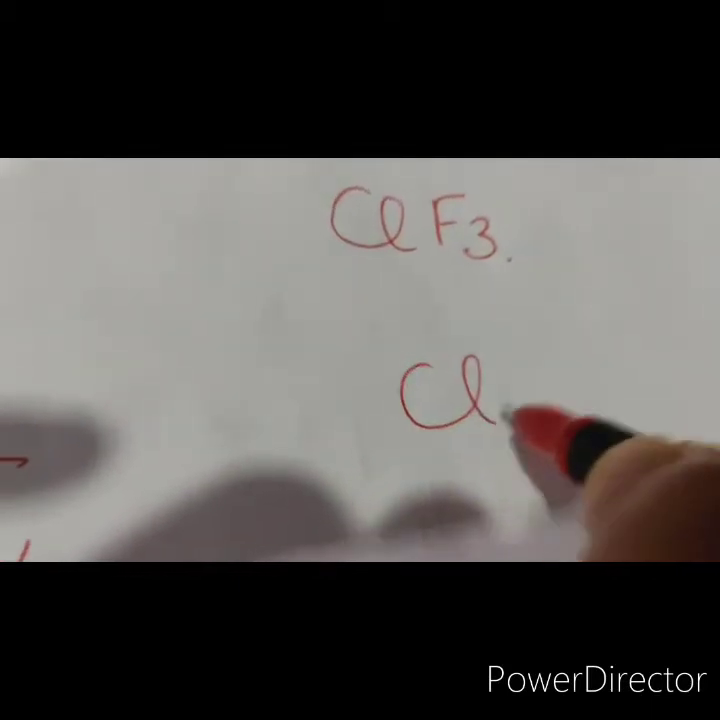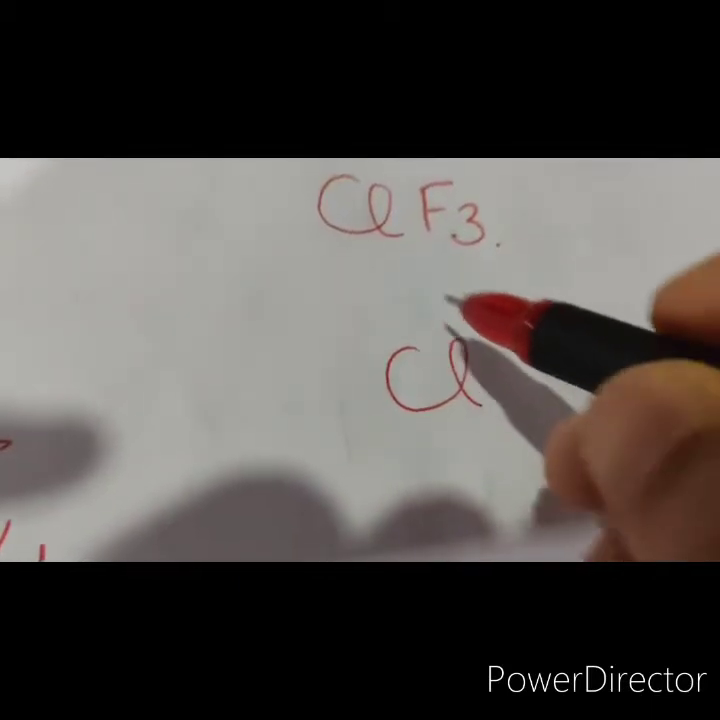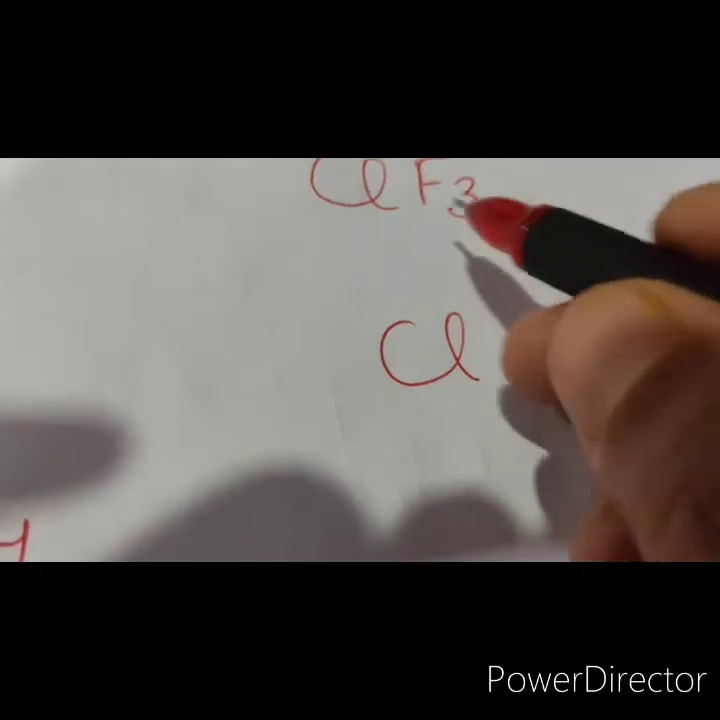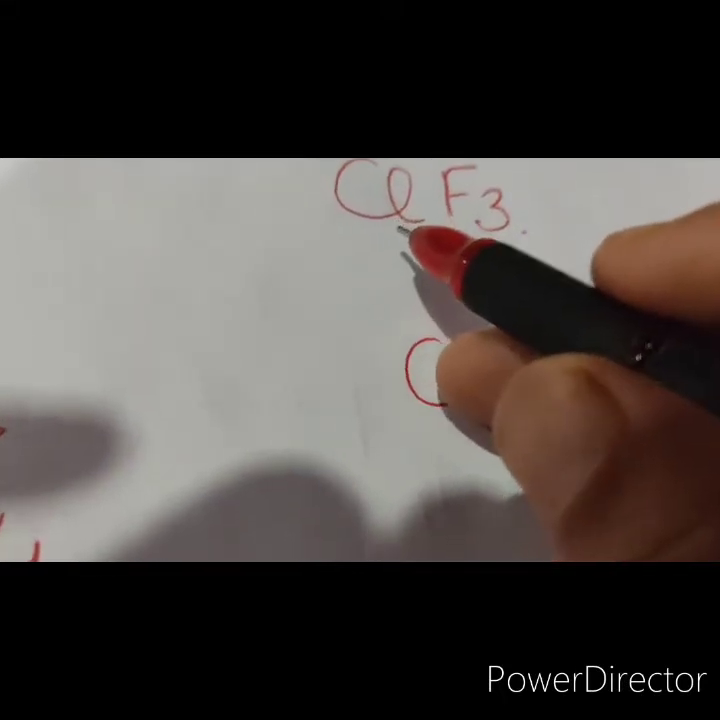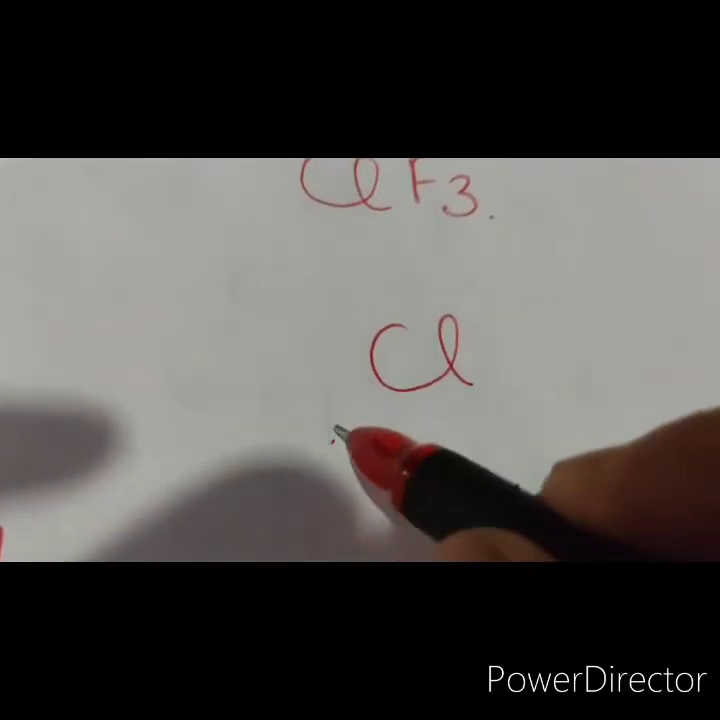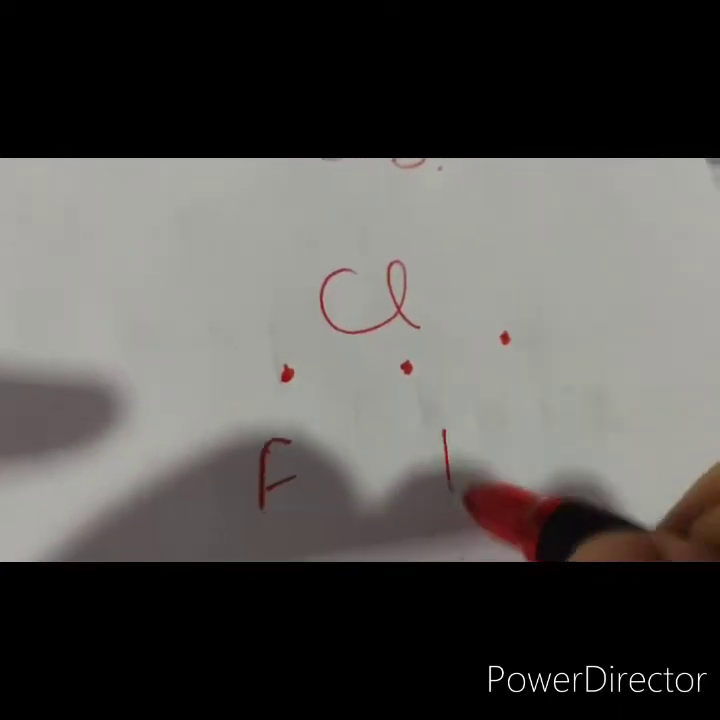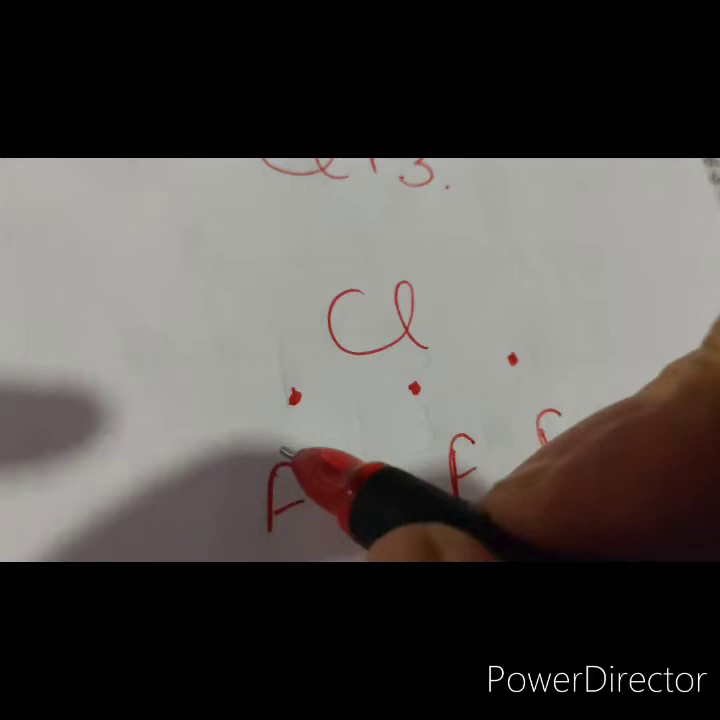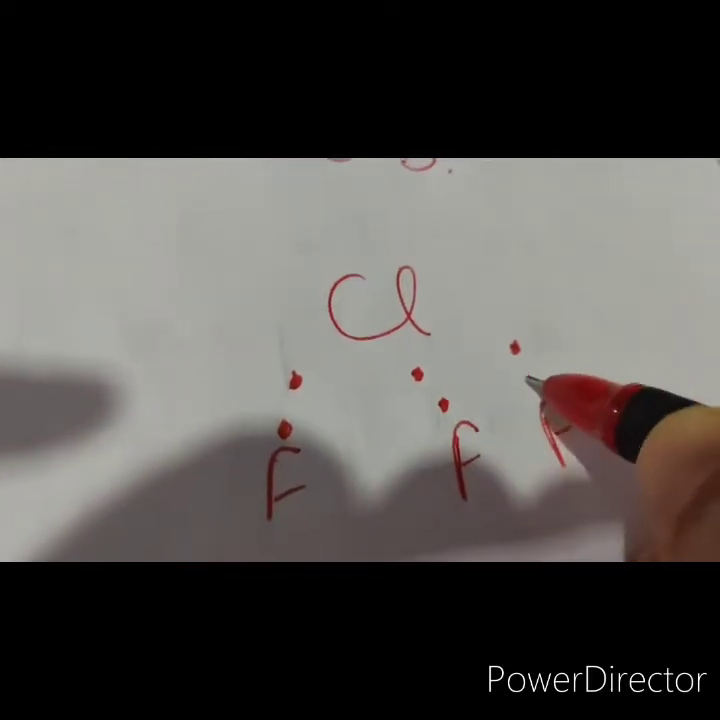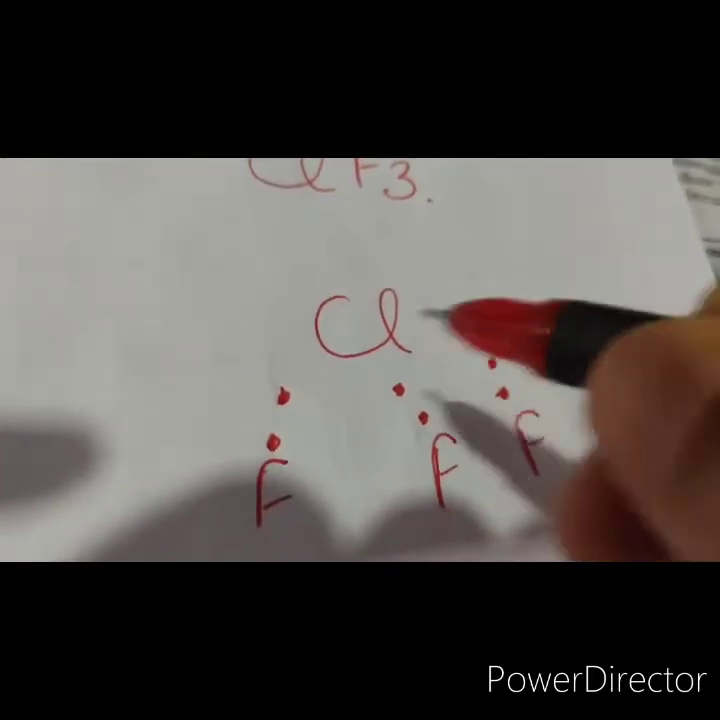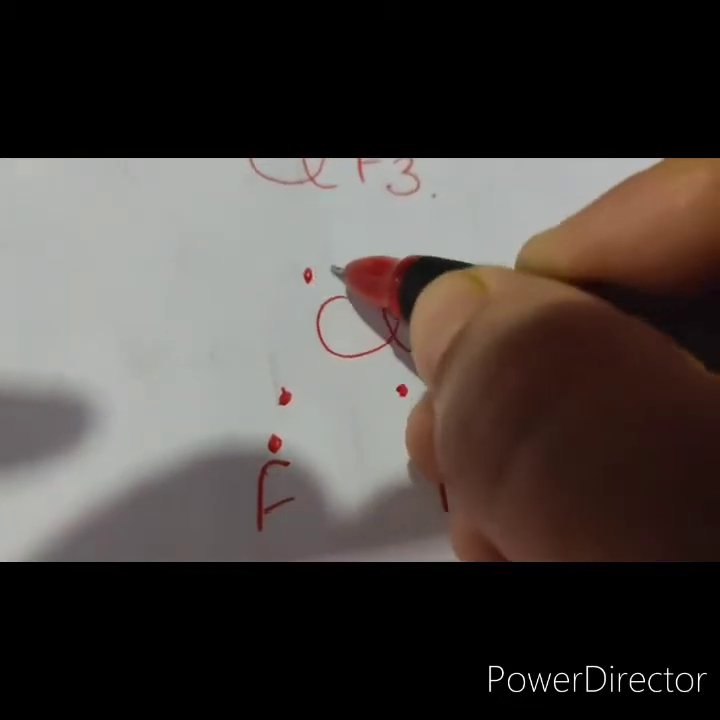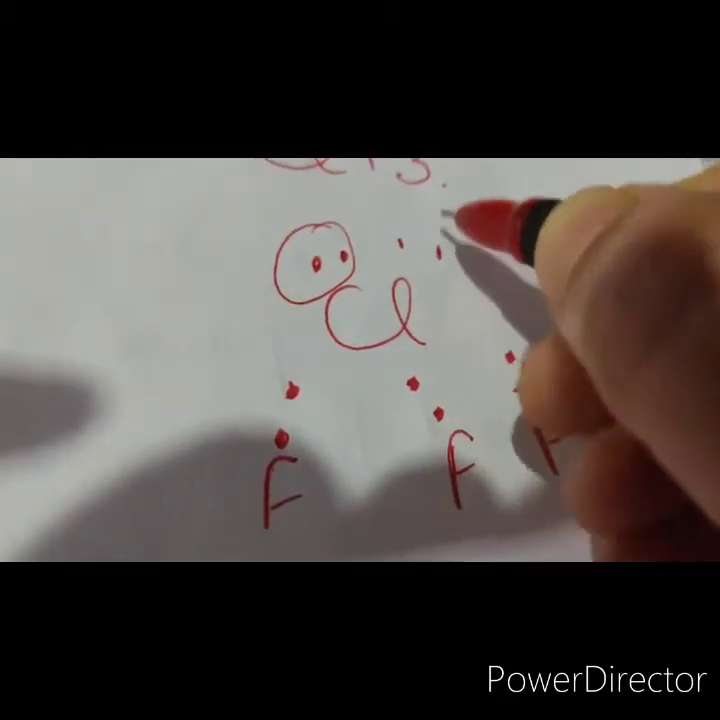Now chlorine is having how many valence electrons? 7 valence electrons, and out of those 7 valence electrons, 3 are to form bonds with fluorine. So let me first make the 3 bonds which are to be made by chlorine with fluorine. Right, so these are 1, 2, 3, 4, 5 and 6, 7.